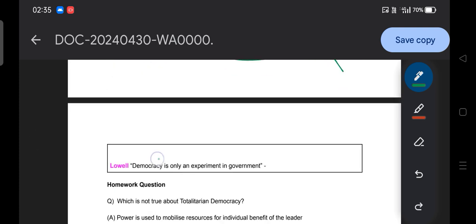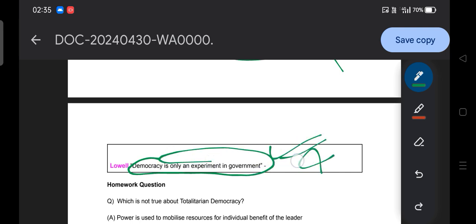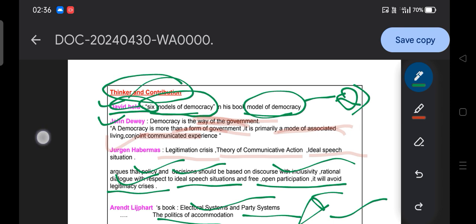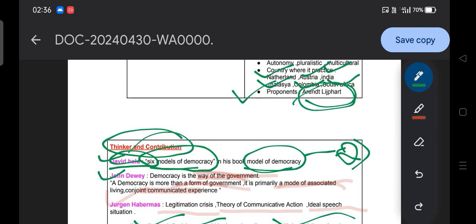And Laski's statement, democracy is only an experiment in government, can be asked. Democracy should be about the feeling, the day-to-day activity in the democratic country. So democracy is only an experiment in government. So guys, this is all about the different concepts with respect to democracy, statements, theories, and different things.